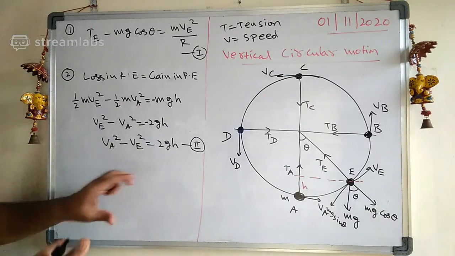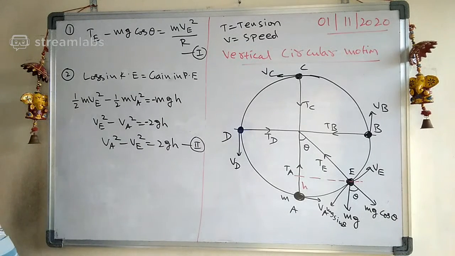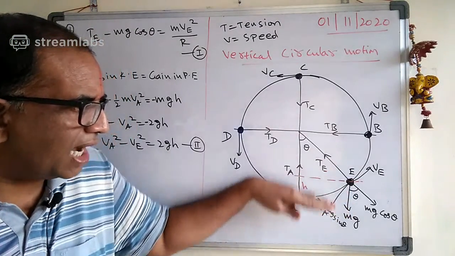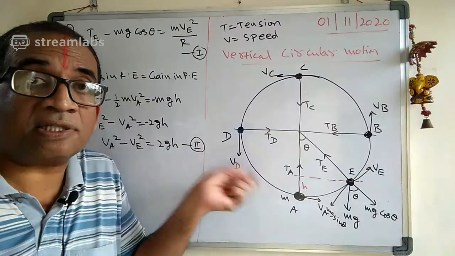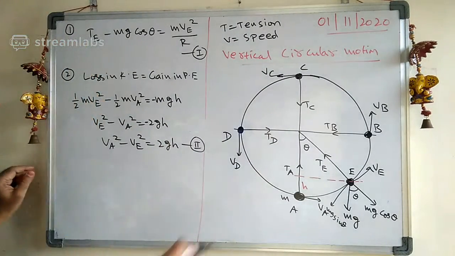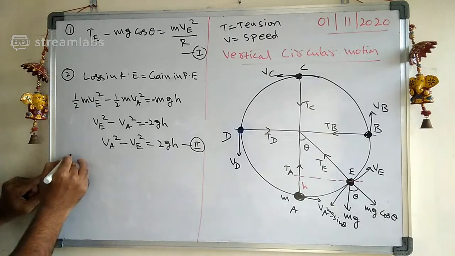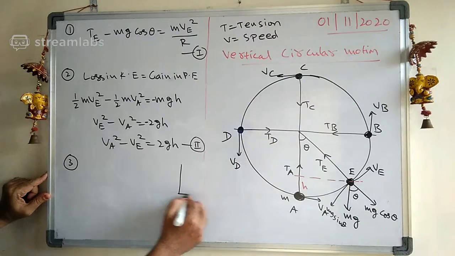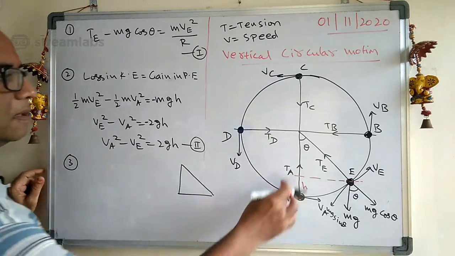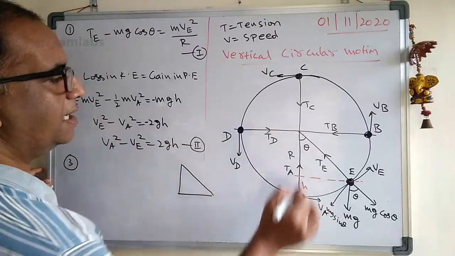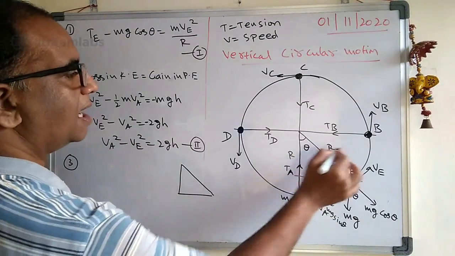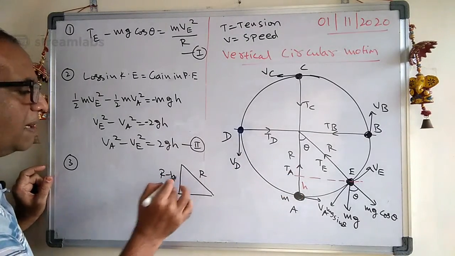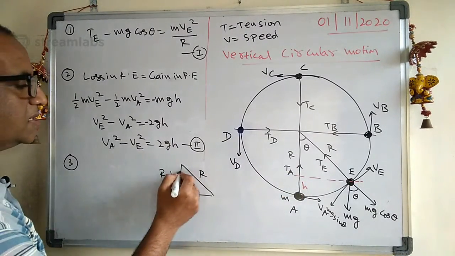Now you can see the third equation. What is the third important equation we require? Here we range it from A to E, so we reach a certain height H. How do we calculate this H? Let us construct one triangle here. This is the radius R. We raise a certain height, so this one is R minus H, and this angle is theta.